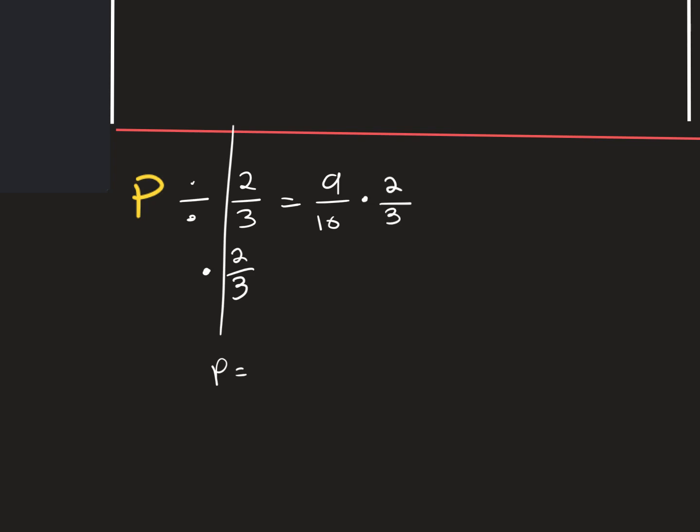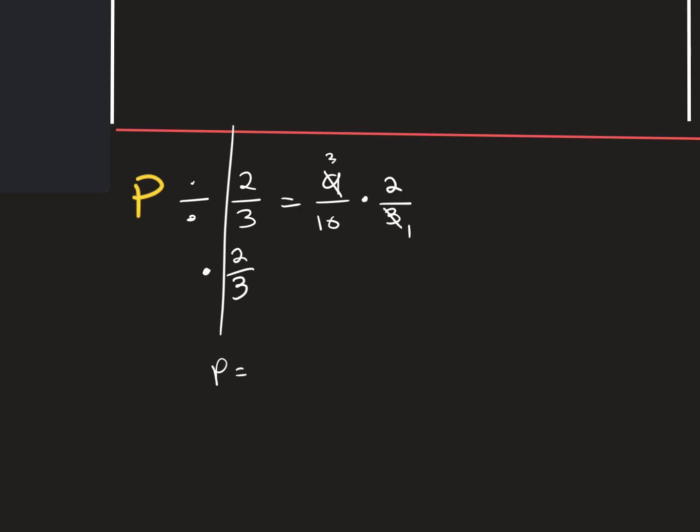Now there are 2 ways that we can solve this. We can multiply numerator by numerator, denominator by denominator, and then simplify, or we can look for our diagonals to see if we can simplify anything. And in this case, we totally can. We have 3 divided by itself is 1, and 9 divided by 3 gets us 3.